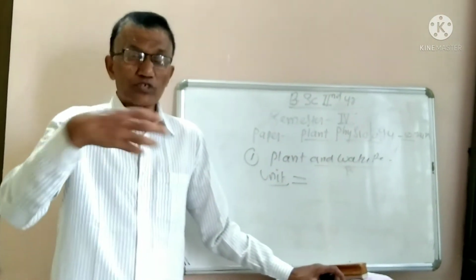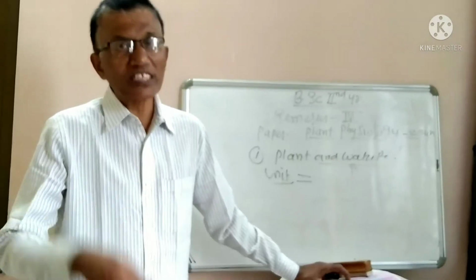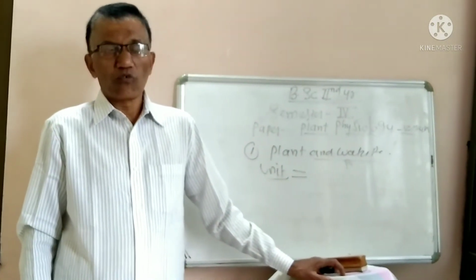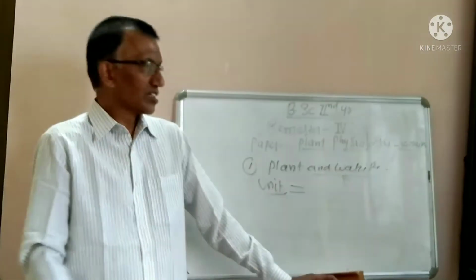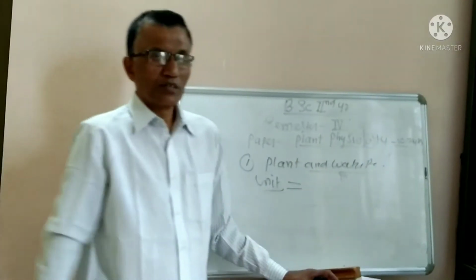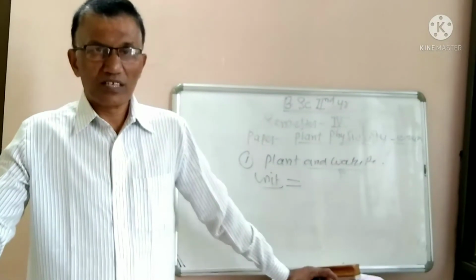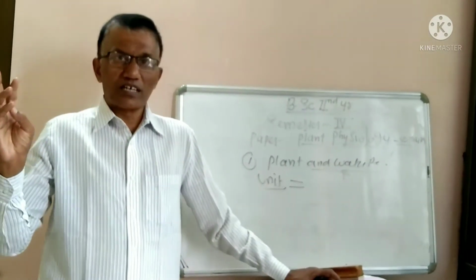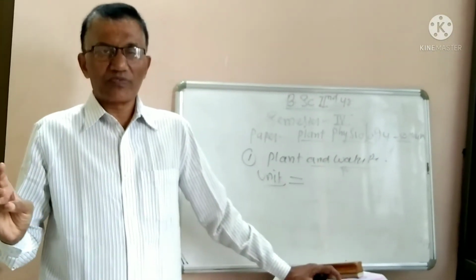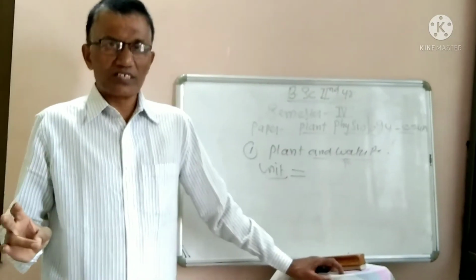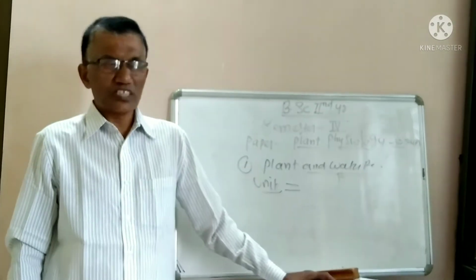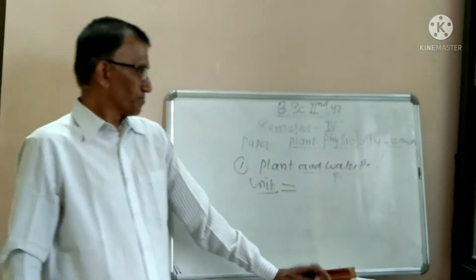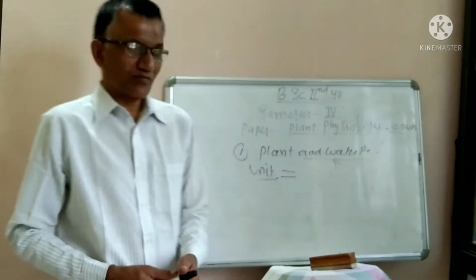What are the physiological activities that take place during the absorption of water and minerals present in the soil? So these things have been mentioned in this paper, that is diffusion, imbibition, osmosis, and transpiration. These are the important things mentioned in this chapter.